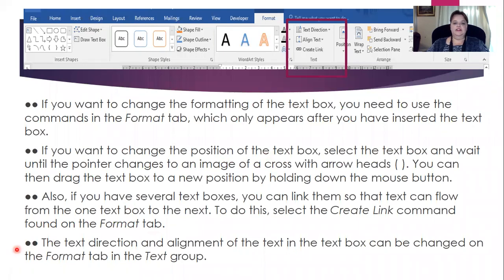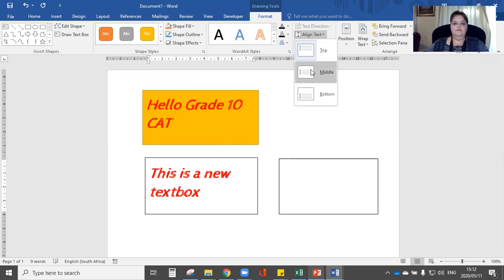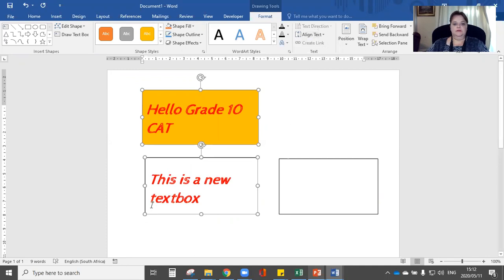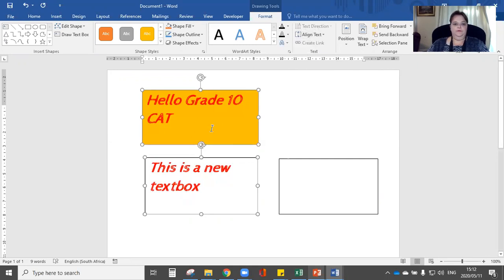The text direction and alignment of the text in the text box can be changed on the Format tab in the Text group. So let's take a look here. I'm going to select it, and here's the align text. I can say the top, the middle, or the bottom. Do you see that they are grouped at the moment? They are linked together, so whatever happens to one is going to happen to all of them.